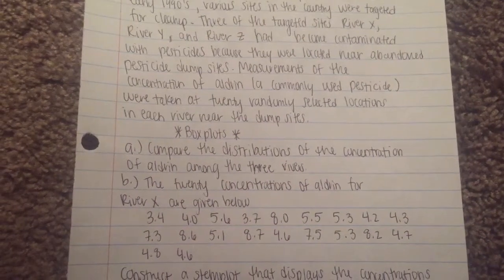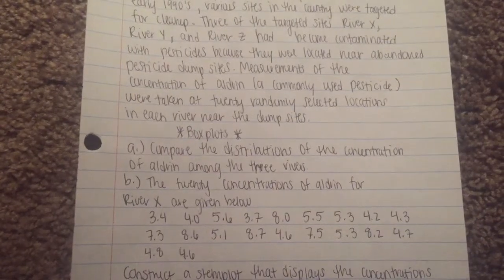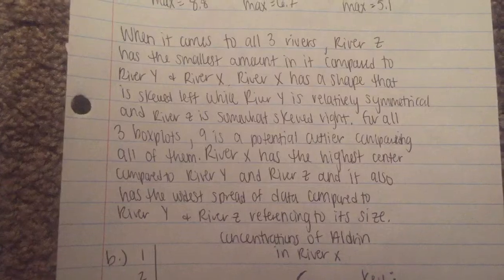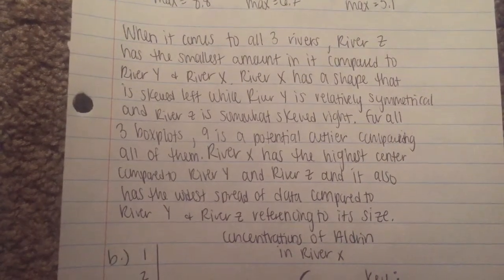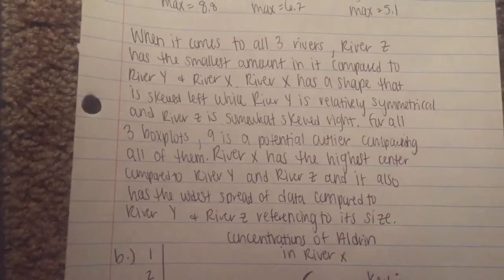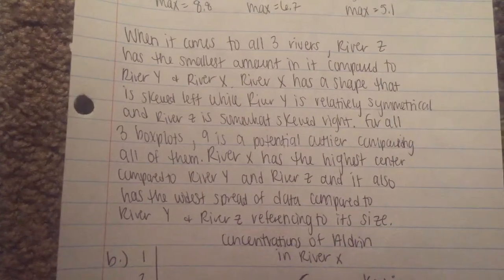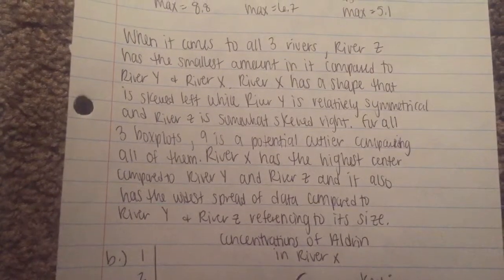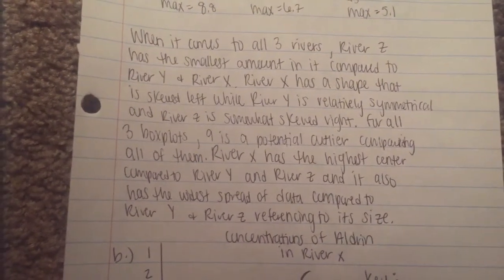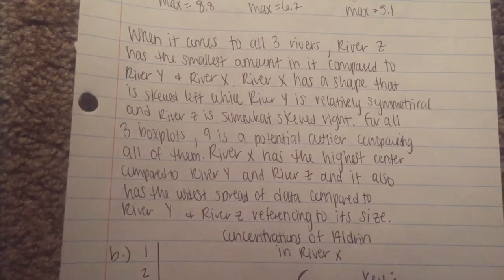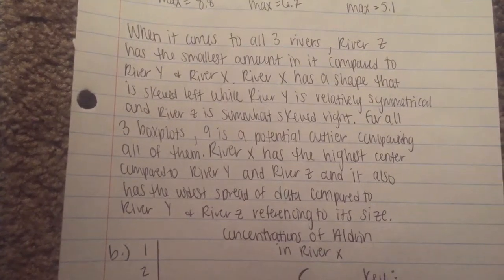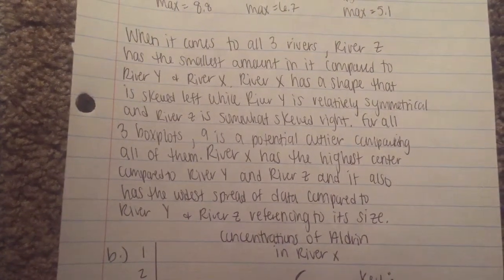First, compare the distributions of the concentration of aldrin among the 3 rivers. When it comes to all 3 rivers, River Z has the smallest amount in it compared to River Y and River X. River X has a shape that is skewed left, while River Y is relatively symmetrical and River Z is somewhat skewed right. For all 3 box plots, 9 is a potential outlier. River X has the highest center compared to River Y and River Z, and it also has the widest spread of data compared to River Y and River Z.